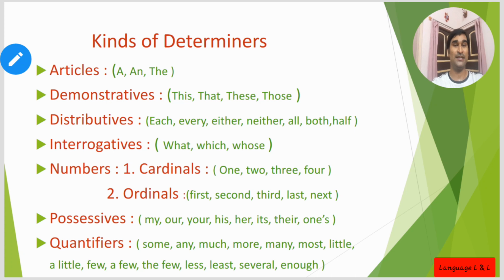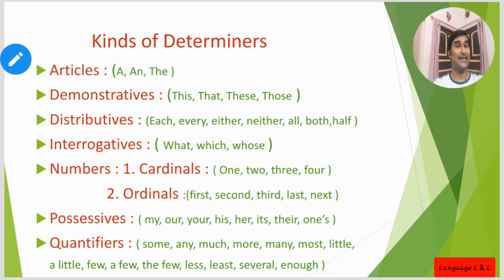What are the kinds? Here I have given a clue for remembering the kinds of determiner. What is the clue? That is ADD PIN CODE. Add, ADD: A for articles, which will be a and the; then demonstratives: this, that, these, those; then distributives: each, every, either, neither, all, both, half.